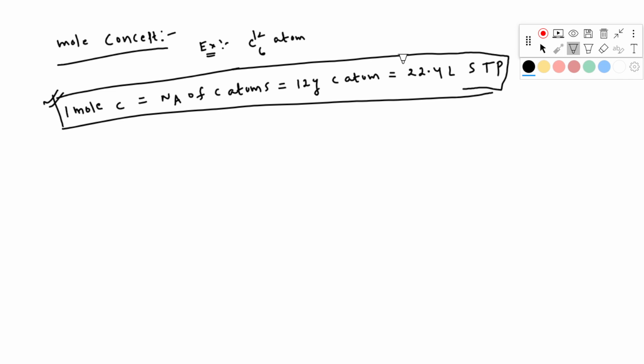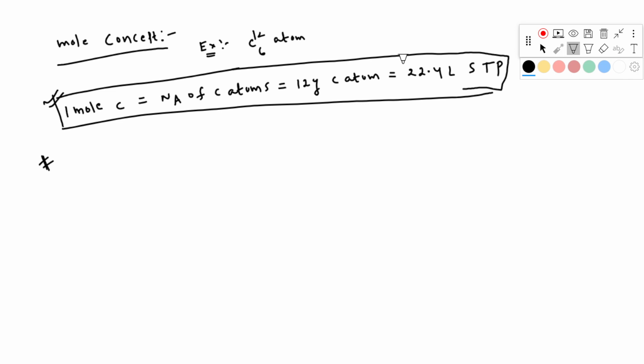Next important formula. We do one thing: we do questions, and by doing the questions, we can see the formulas. So first example.